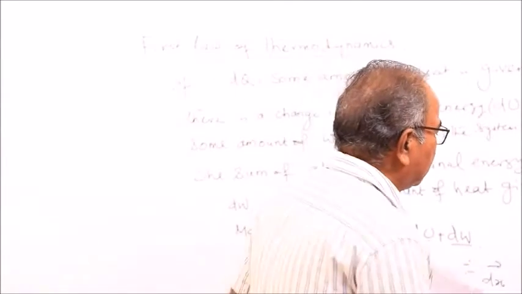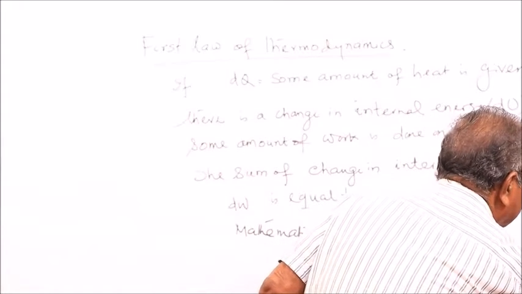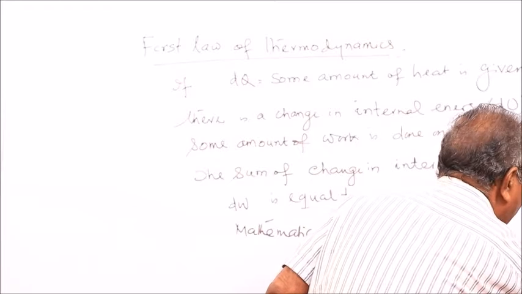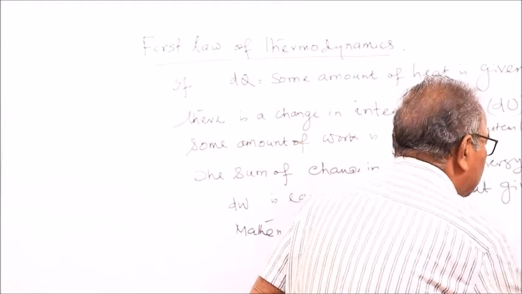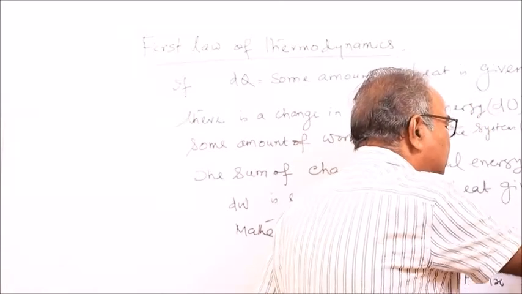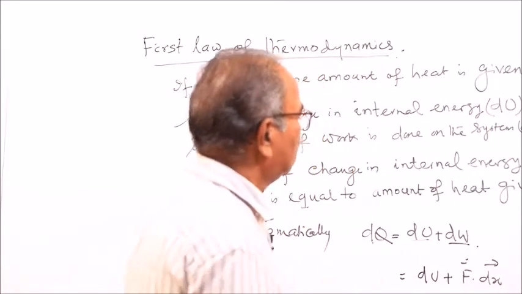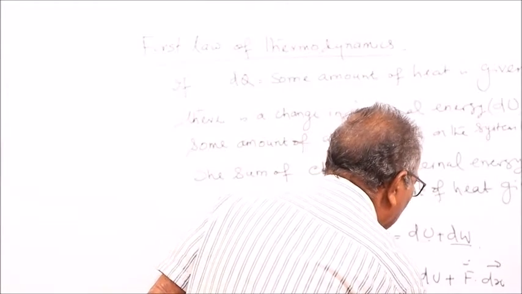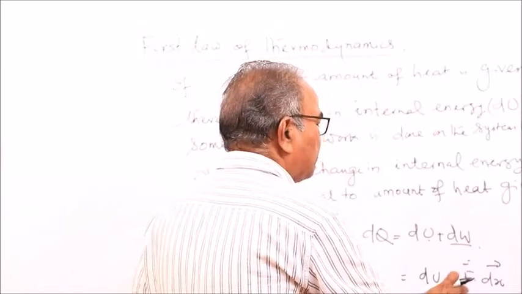So that means there is a displacement of dx. From this position it comes to this position. So there is a displacement dx along the direction of the force. So dQ is equal to dU plus F dx.